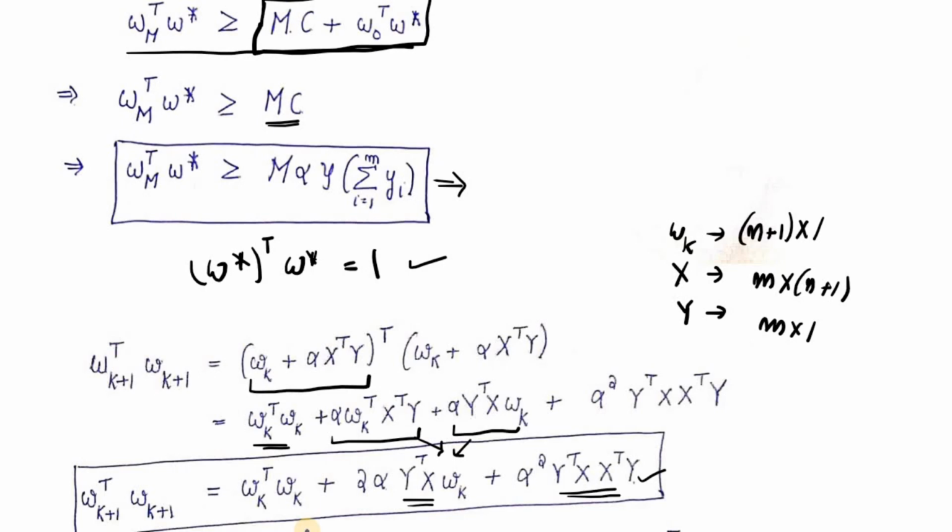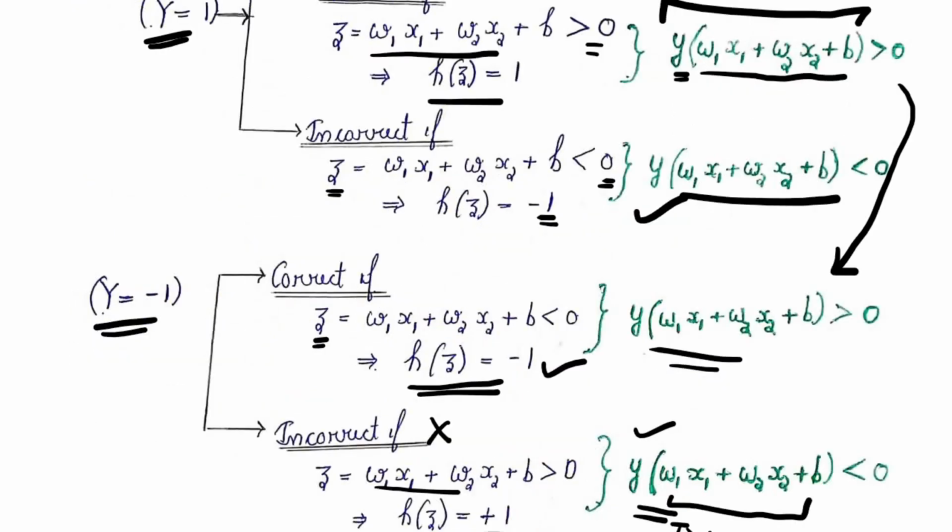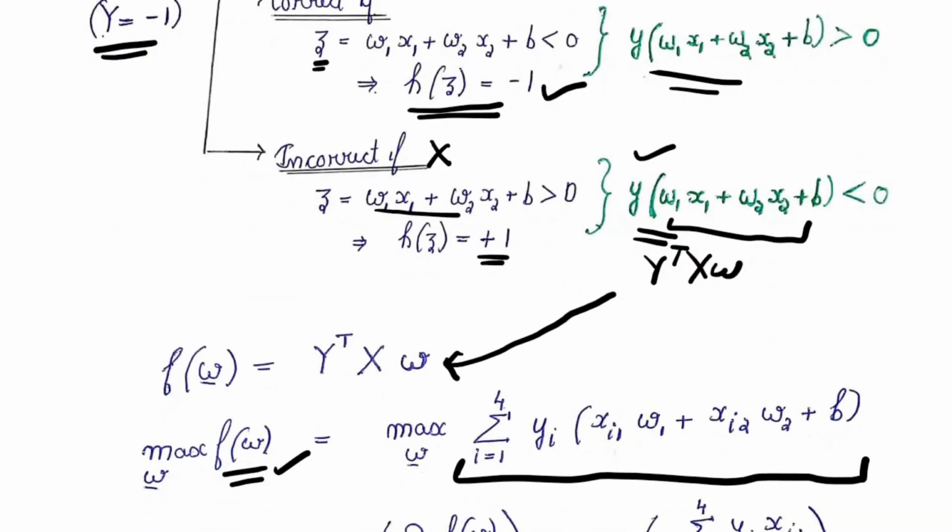Now the entire task which we have to do is to resolve these two terms, the highlighted terms, in a way so that we get an inequality. So we first consider the twice of alpha y transpose x Wk term. This term I am considering. So we know that y transpose x W star is maximum. This is established very much in the previous video which we did.